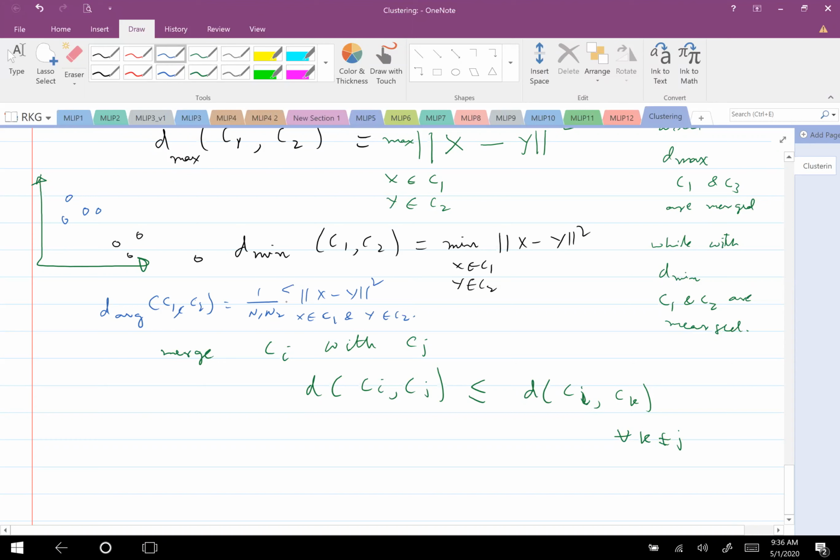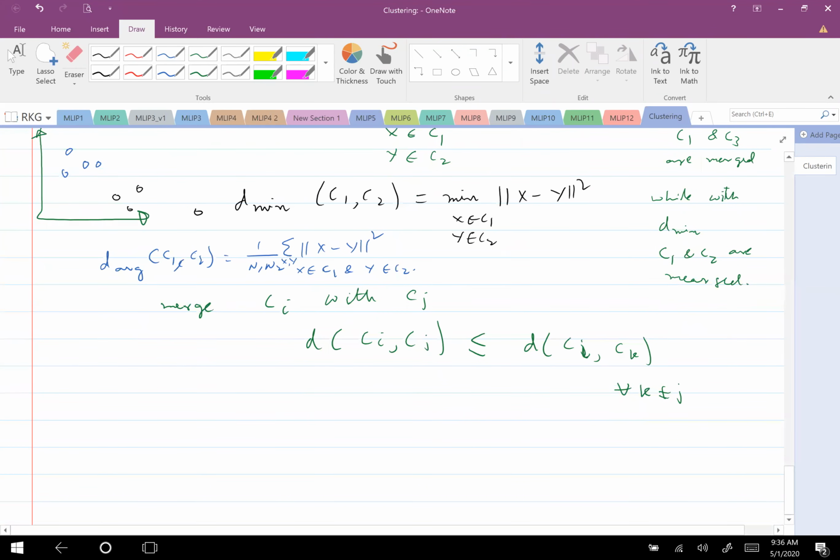And then a double summation over x comma y. Since I have written it, it is all combinations of samples in C1 and samples in C2, and their distances, averaging them, we get the D average. Distance of all possible combinations of C1 and C2 samples.